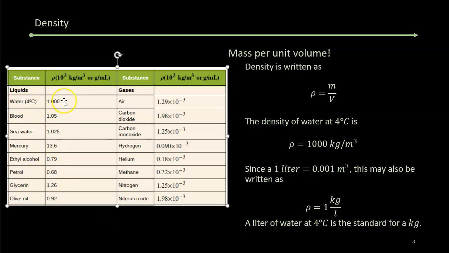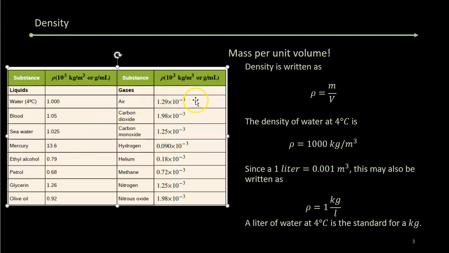Different things. Water is 1,000 kilograms per cubic meter. Blood is about the same as water, but a little bit denser. Seawater is denser because of its mineral content. You can see that mercury is 13, 14 times as dense as water, right? Now you go to the other side,